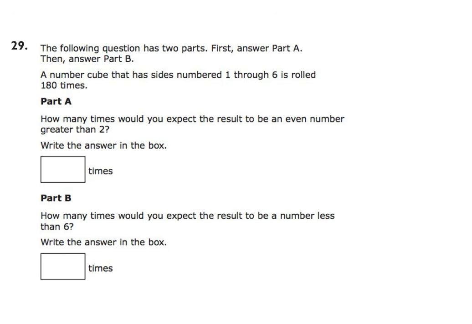Number 29. The following question has 2 parts. First, answer part A, and then answer part B. A number cube that has sides numbered 1 through 6 is rolled 180 times. How many times would you expect, that's my keyword, to be an even number greater than 2? Okay, so I'm going to write my numbers. 1, 2, 3, 4, 5, 6. Even and greater than 2 would be 4 and 6.